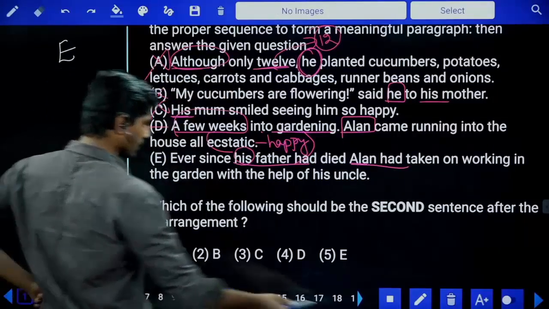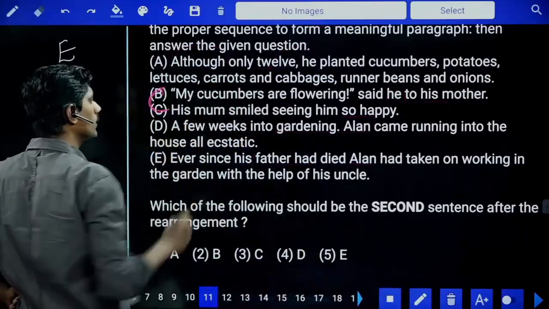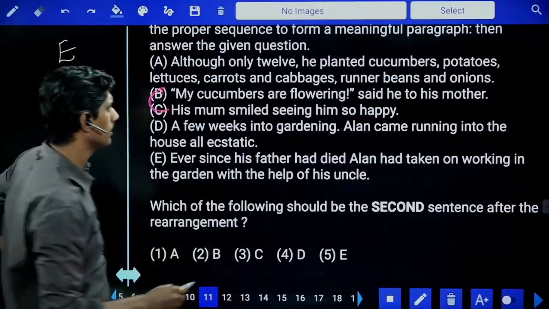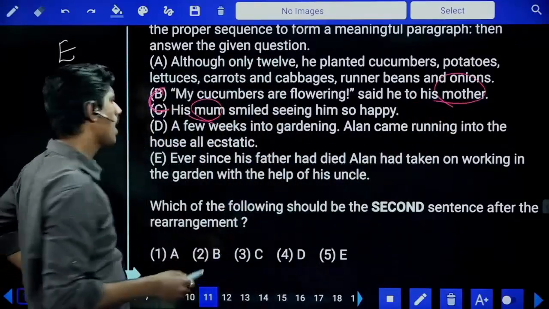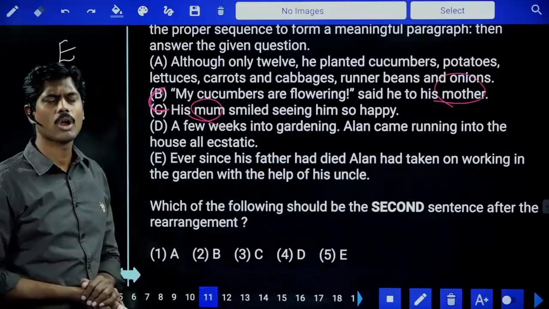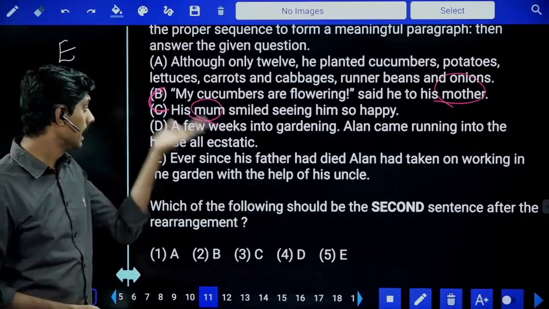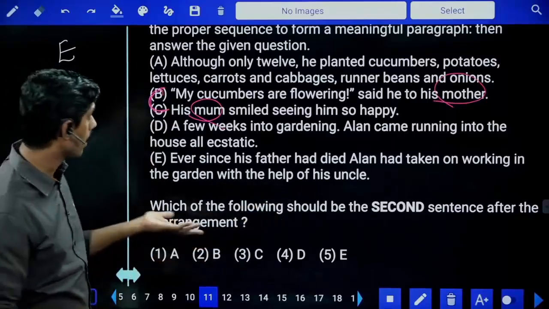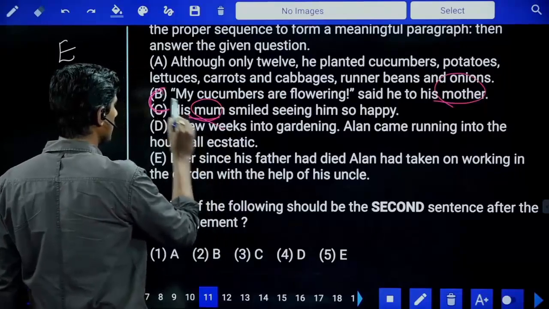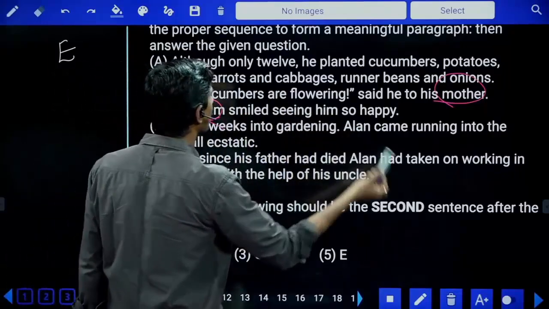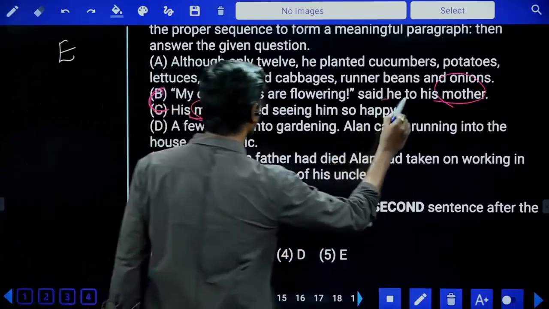Look at B and C. There is something common between both the sentences. What is that common thing? Mother and mom. Mom is a short form of mother. Some people call mom or mum, and father papa, pop, or dad. Now, if you observe B, my cucumbers are flowering, said to his mother. Who said? Obviously, Alan said to his mother.